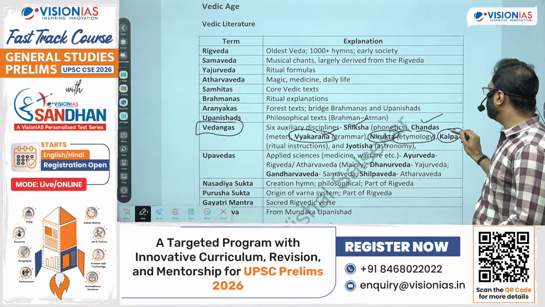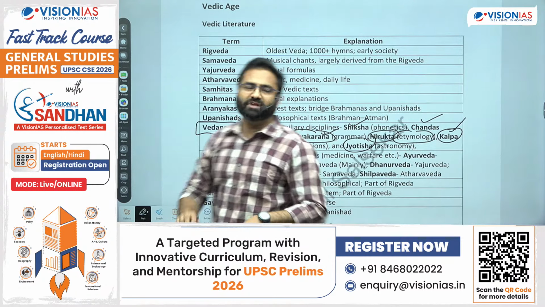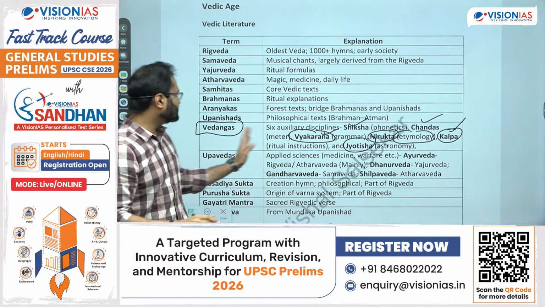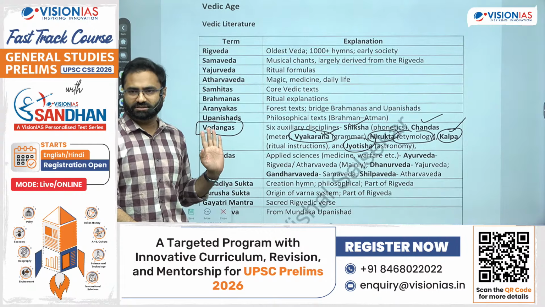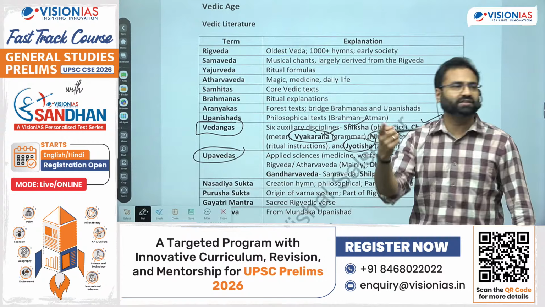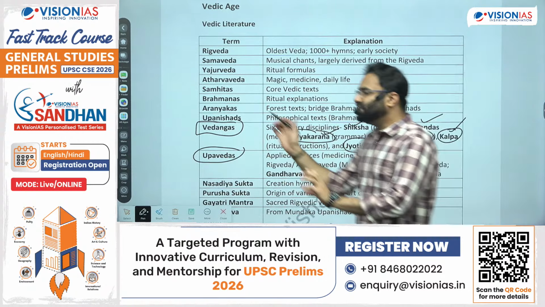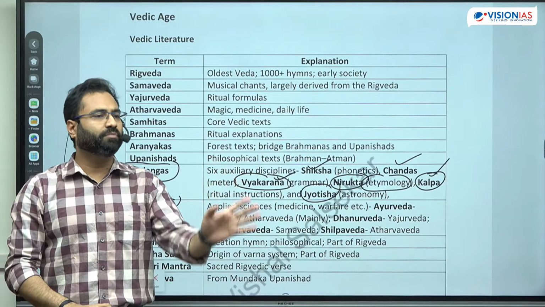Then there is kalpa, which is talking about the rituals, and jyotish, which talks about the alignments of the stars, means the time and space. So these are the 6 Vedang. That's why they are known as the Vedangas. Next is the Upaved. What exactly is Upaved? They are the subsidiary Ved. Means they are not exactly Ved, but they were derived for some specific aspect from the primitive or the basic Ved.